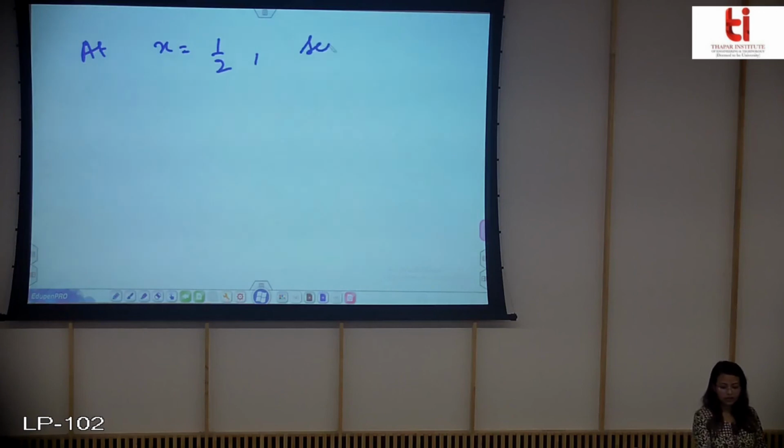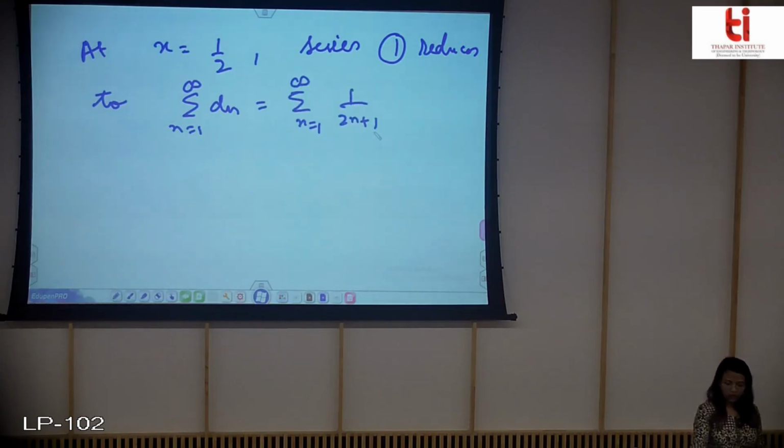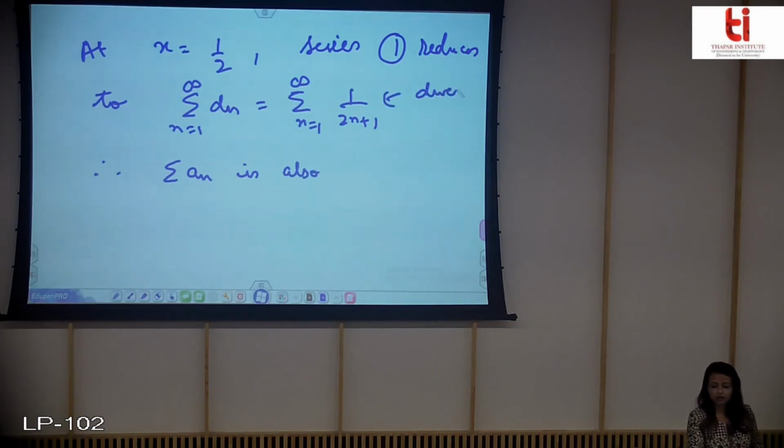We see that the series 1 reduces to, you can easily check, I call it as Dn, and you need not check this because you already know that this is divergent. Therefore summation of An is also divergent, and mod is divergent. Obviously this is not alternating, so mod is the same. So Dn is divergent, and therefore An is also divergent.